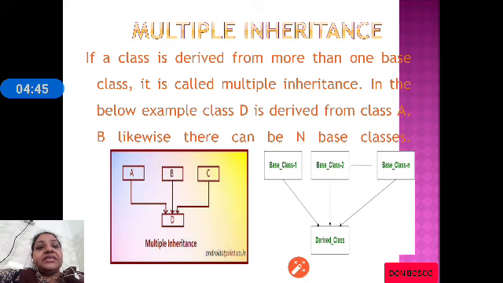Also you can observe in the example, we have A, B and C. There are three base classes. Class D is derived from class A, B and C. This type of inheritance is called multiple inheritance. In multiple inheritance, there are multiple base classes and only one derived class. So, in the example, D is the derived class, and A, B, C are the base classes.